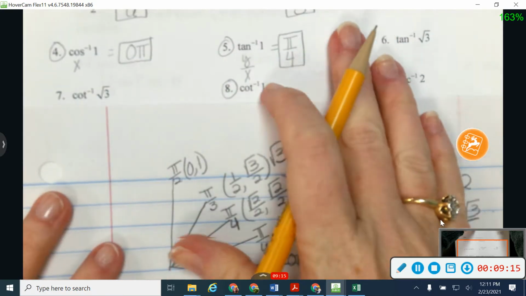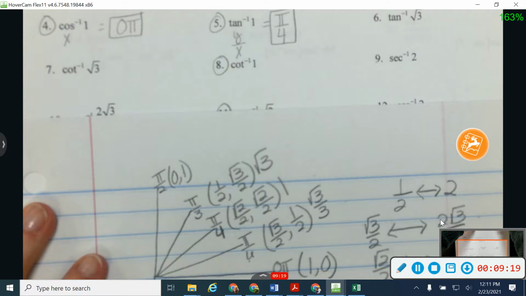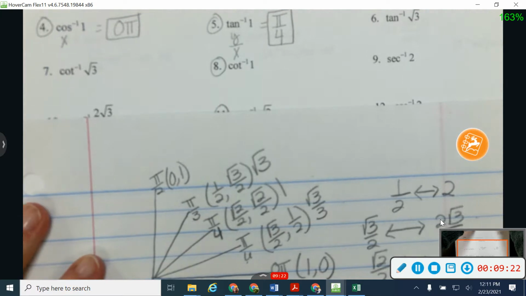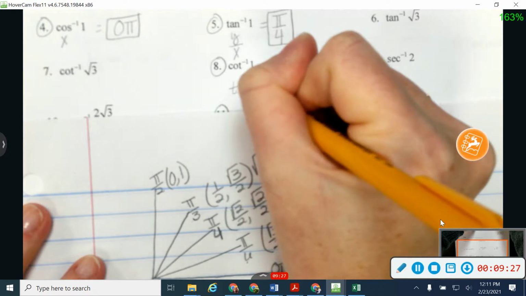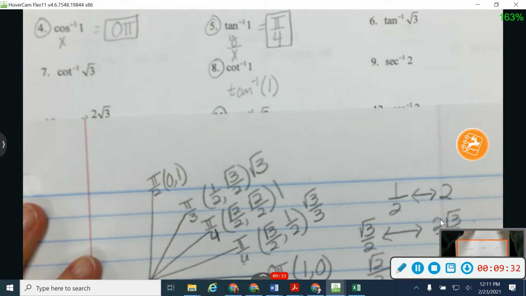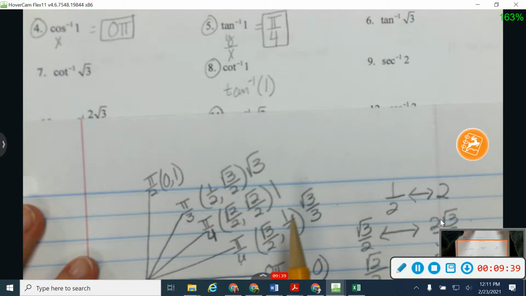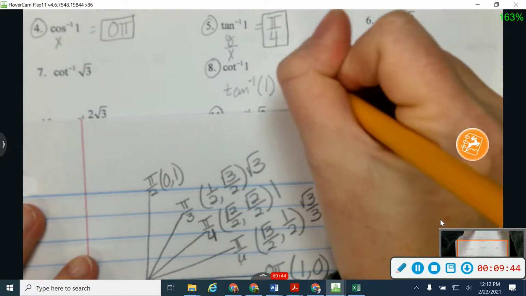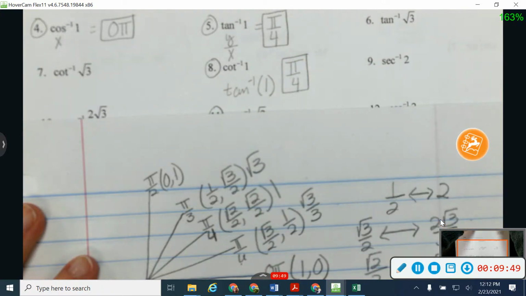Okay, let's jump down to number 8. Number 8 starts to work with one of my reciprocals. When I'm working with a reciprocal, I'm going to find the regular value first. So I'm going to actually find the inverse tangent of 1, because when I flip 1 over, I still have 1. Now I'm answering the same question that I had on number 5. Where is my tangent value 1? My tangent value is 1, also at pi over 4. So with cotangent and tangent, the positives go together.